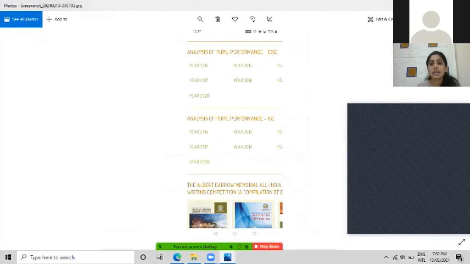That is, analysis of pupil performance for ICSE. You have to go to this point, analysis of pupil performance, where we'll get the analysis and the tips, the points of the last years. As you can see, it is from the year 2014, 15, 16. You can basically refer to the recent last years, that is 2019 and 2020.